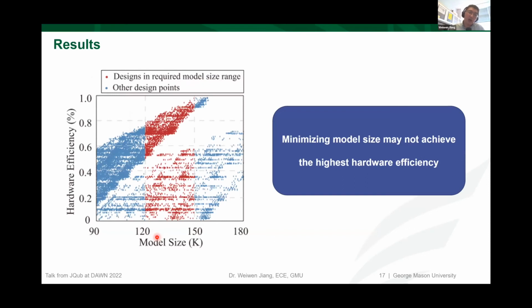Another interesting result from this paper is that people will think, when we target the hardware, whether we can directly use the model size to constrain or to represent the hardware efficiency. But in this figure, we demonstrate that for the metric considered in this paper, that is the hardware utilization pipeline efficiency, a larger model size may bring higher hardware efficiency. So simply minimizing the model size may not work for such a scenario.